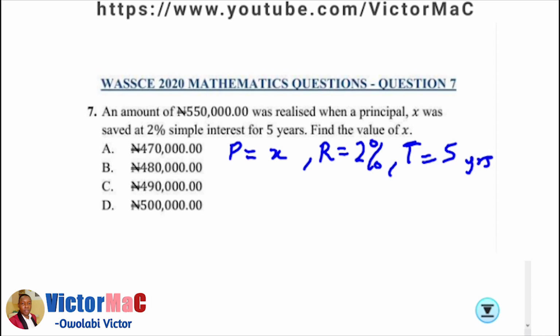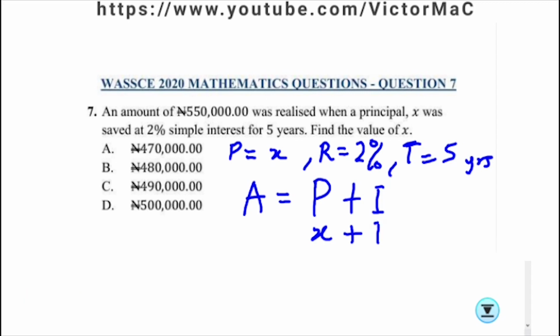When an amount is realized from a principal, it might be as a result of a loan borrowed, which will generate an interest, or a certain amount being deposited in a bank account, which definitely will yield an interest as well. So the amount A is realized when interest is added to the principal. Our principal is given as X, and the amount realized is 550,000 naira.